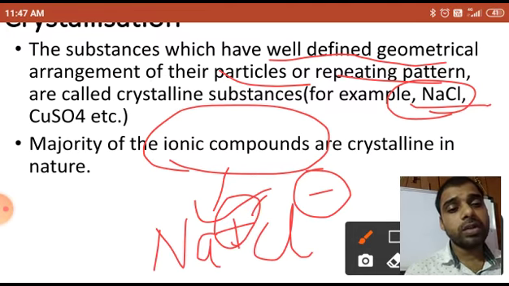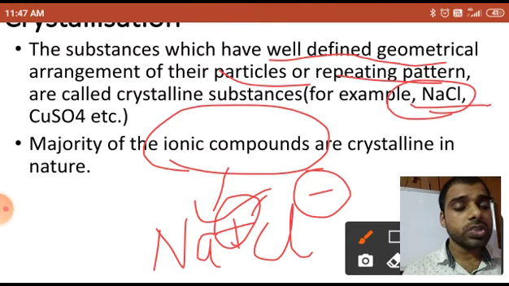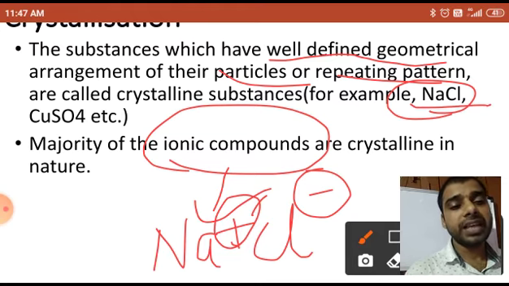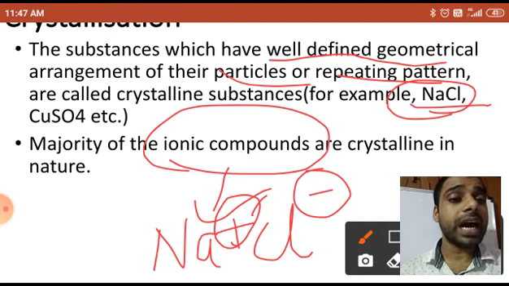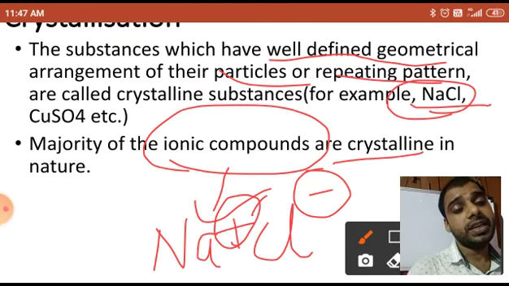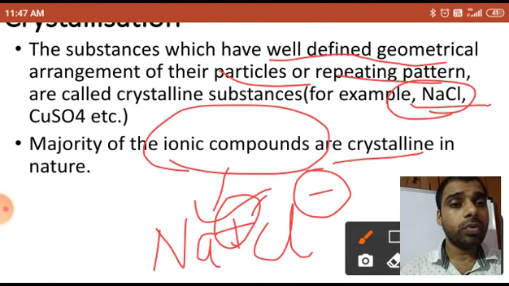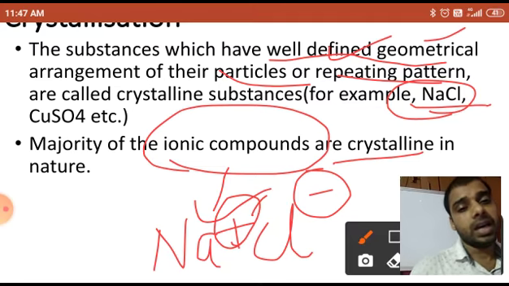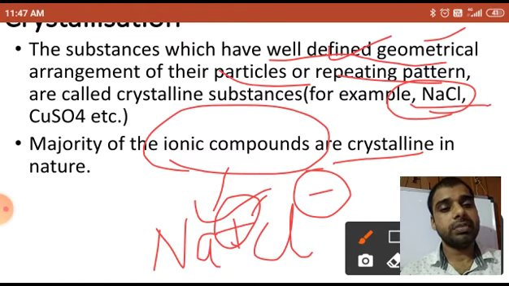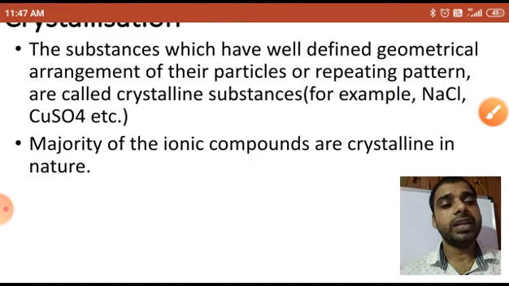Any compound formed by the combination of positive and negative charges can be called an ionic compound. And every time, dear students, ionic compounds are crystalline in nature, which means they have a well-defined geometrical arrangement.